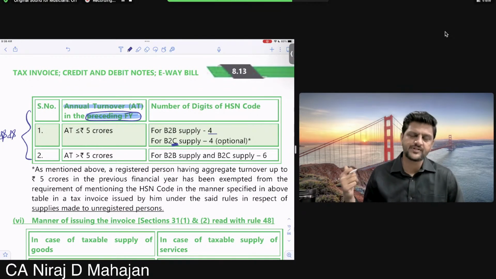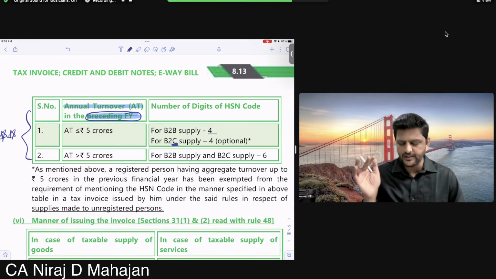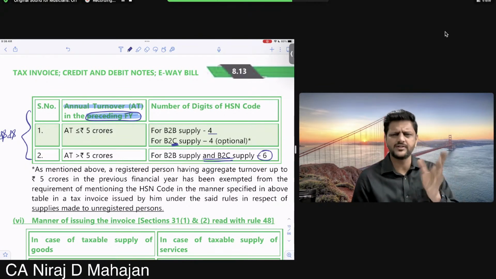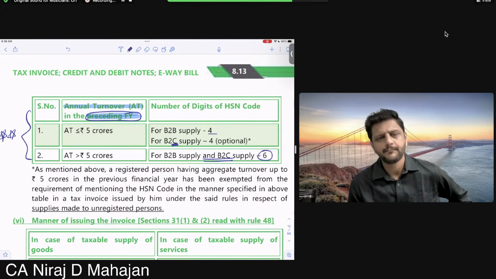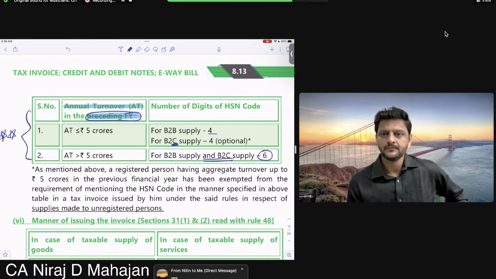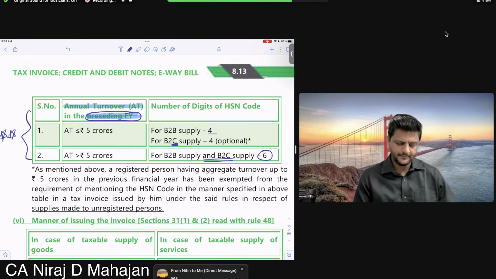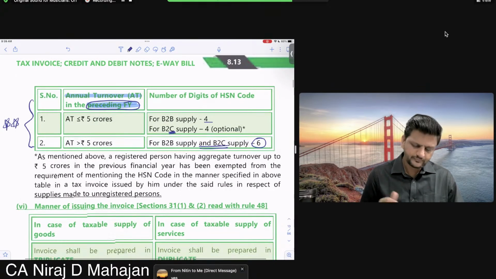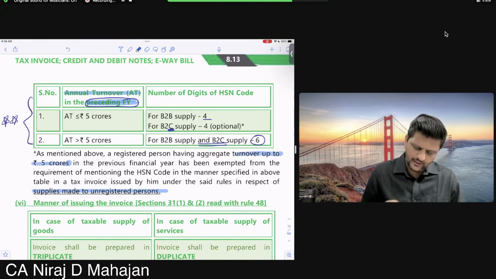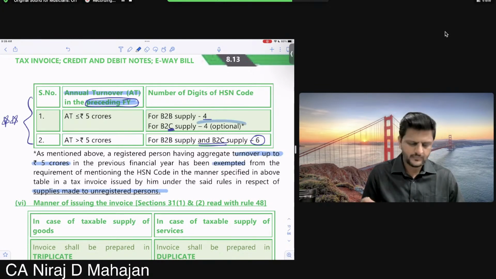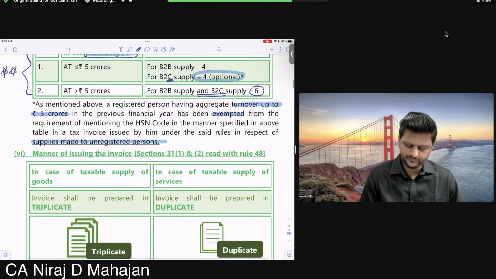But if the annual turnover of the preceding year was more than 5 crores, then I should give it completely in detail for B2B as well as B2C. And then enter all the 6 digits, whatever the digits of the HSN will be shown. Clear till here, everybody? Yes or no? Okay? Check. So B2C turnover up to 5 crores, right? Exempted. Can you see here? B2C up to 5 crores turnover in the last year, exempted from showing any HSN codes. Chalega? Done?